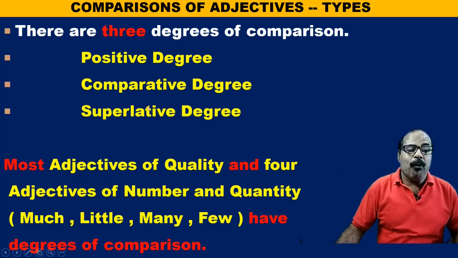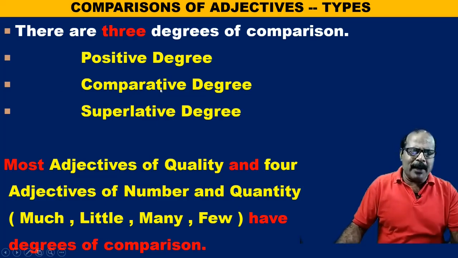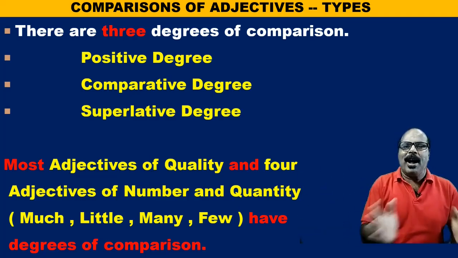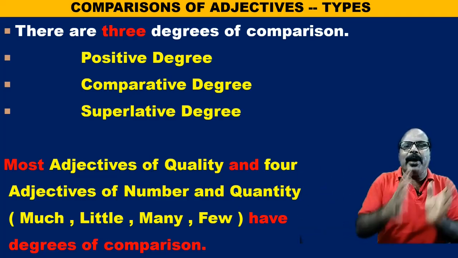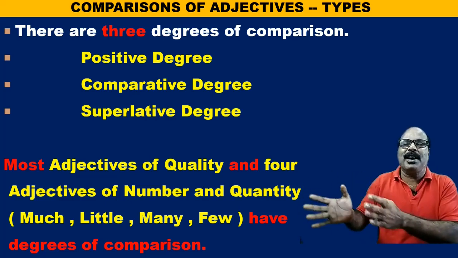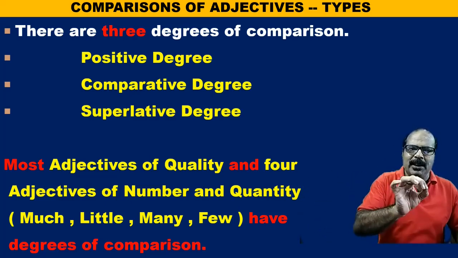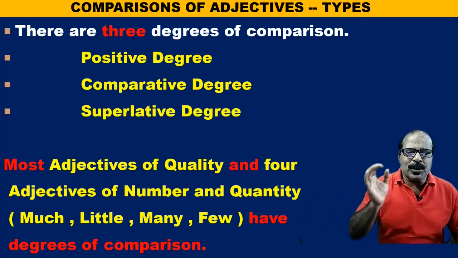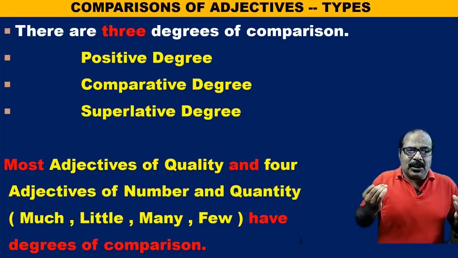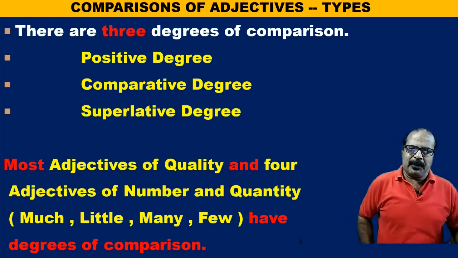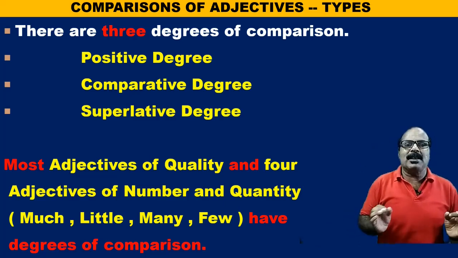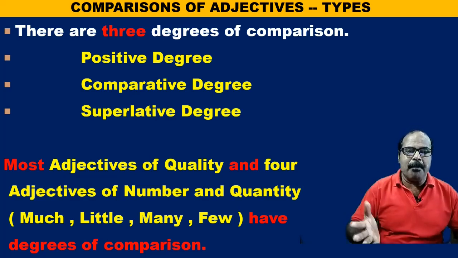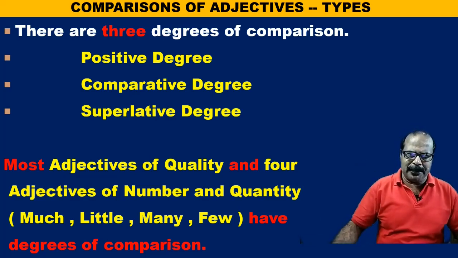Comparative degree, when we compare one person or thing with another person or thing, or a group of persons or things with another group of persons or things, or even between an individual and a group. Now, the third one is superlative degree. So there are 3 degrees of comparison: positive degree, comparative degree, and superlative degree.